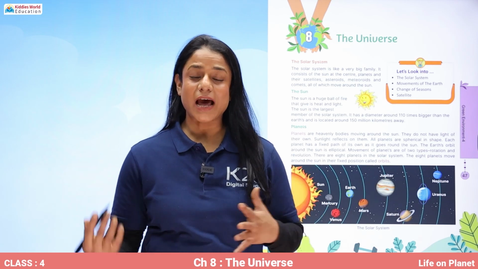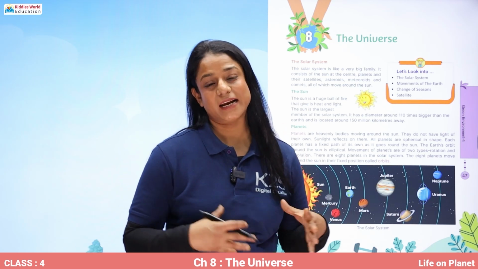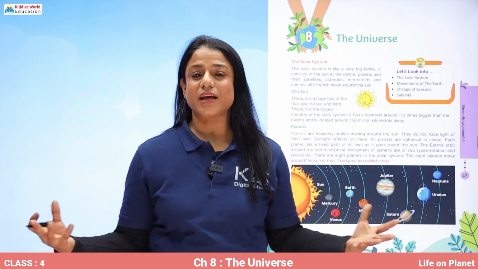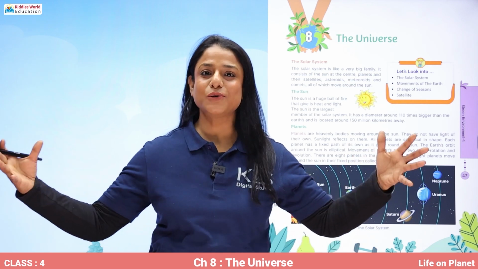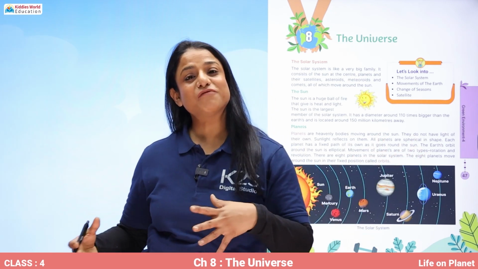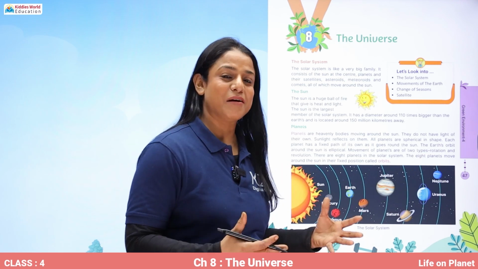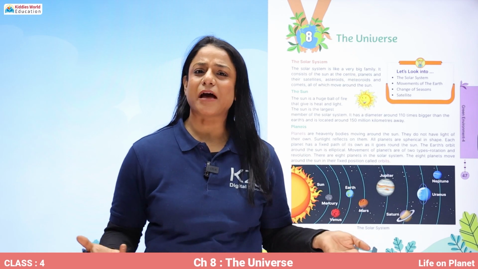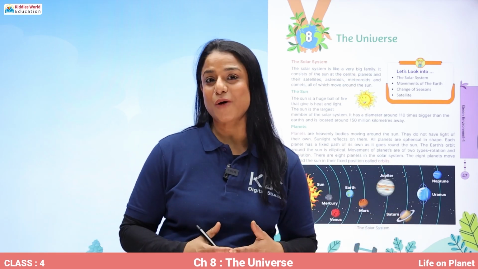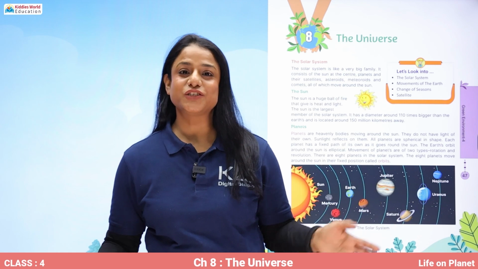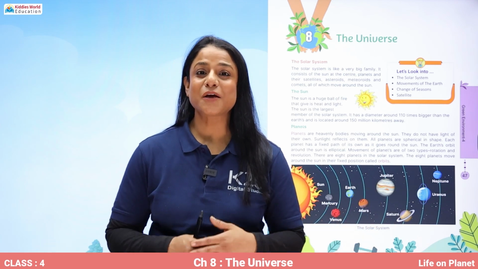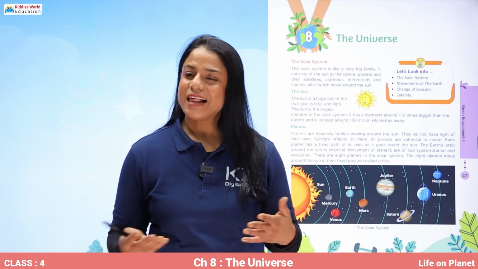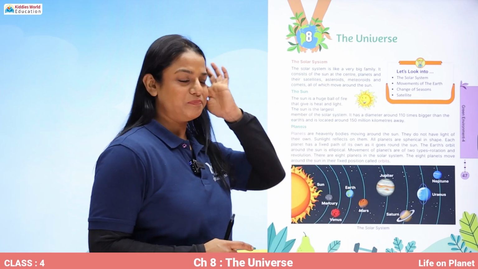Just like we have a family, we have a head of the family and different family members. When we go into space, our space is also like a huge family with different family members, every family member doing something or the other, moving on its own. Some family members are big, some are small, some have some features, others have different features. So, what are these family members called? Who are they? Let's find out in this chapter.